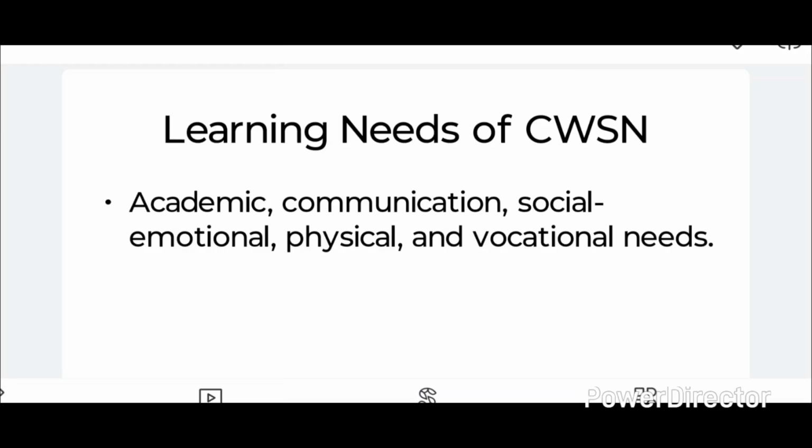In physical needs like assistive devices, accessible classroom, prepare seating arrangement of the student according to their heights and impairments, those who are sitting in the front bench, etc. Vocational needs like skill development, career guidance, functional life skills, etc.